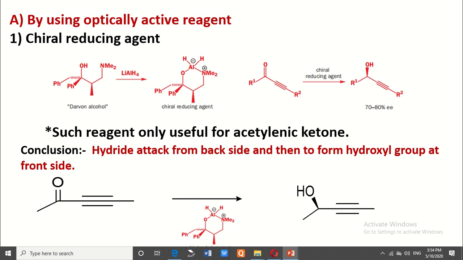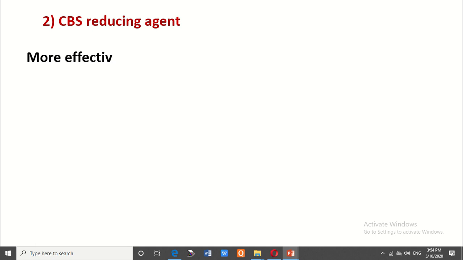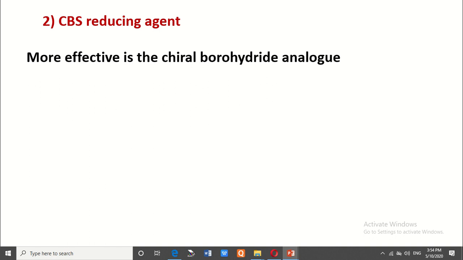The reaction takes place through a diastereomeric phase and forms only one enantiomer, not a racemic mixture. The second reagent is the most useful reagent, called the CBS reducing agent, because it is useful for the reduction of many types of carbonyl compounds.